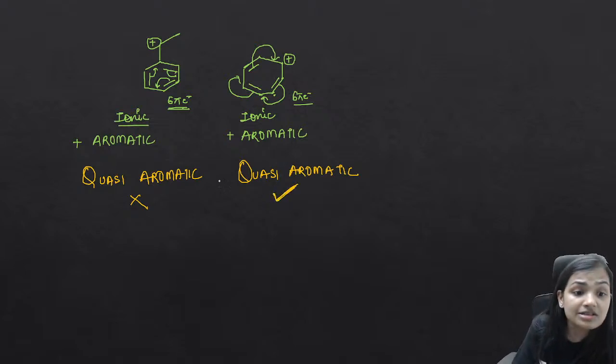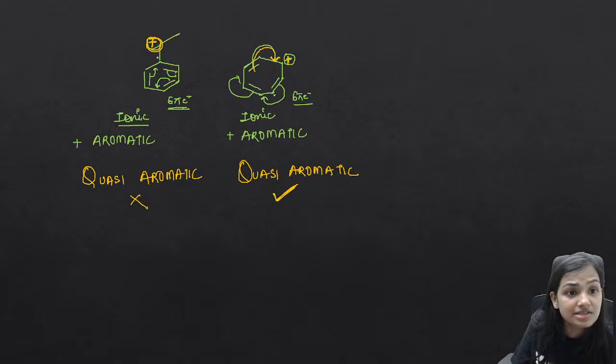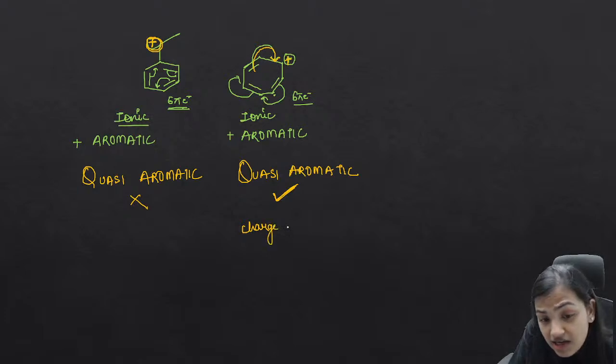Why? Guys, quasi aromatic compounds are such compounds which are ionic plus aromatic, and the ion is a part of that aromaticity, a part of that ring. Now see the difference. Here also we have a positive charge, and this is also an aromatic ring. But in this particular structure, is this positive charge a part of this aromaticity? So no. The charge has to be a part.